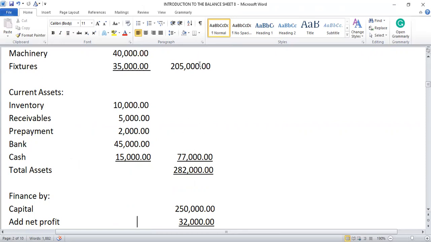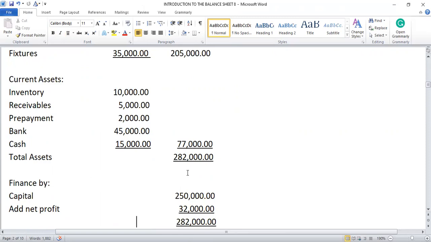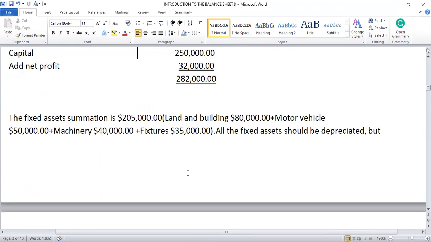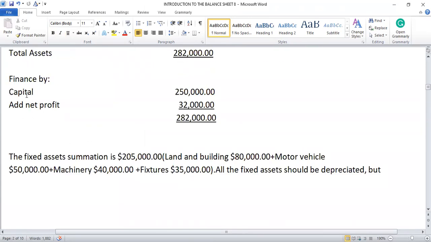We add to the total of the fixed assets, $205,000. We have total assets of what? $282,000. And it is financed by the capital and a net profit, $32,000. Then the total will give us $282,000. So you see that the total asset is equal to the capital and net profit.